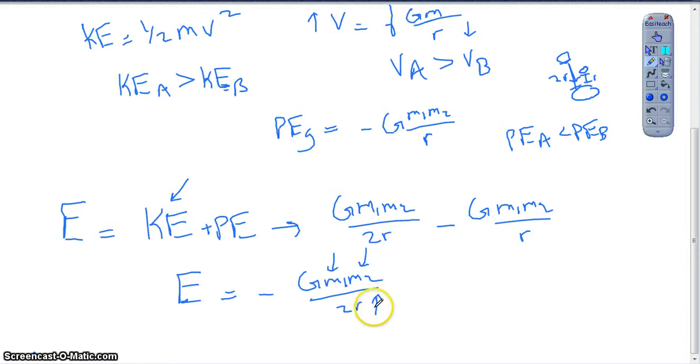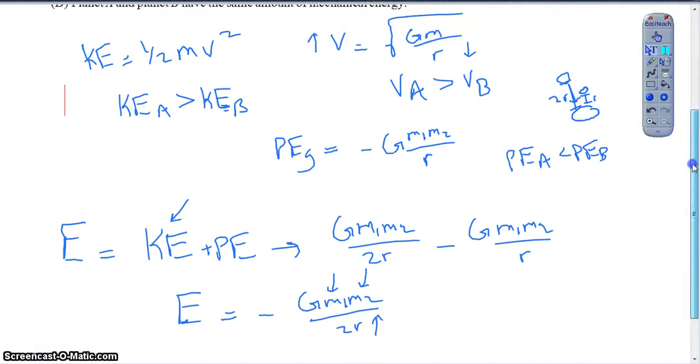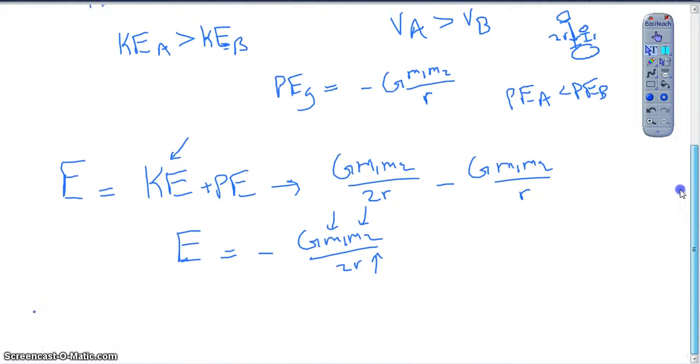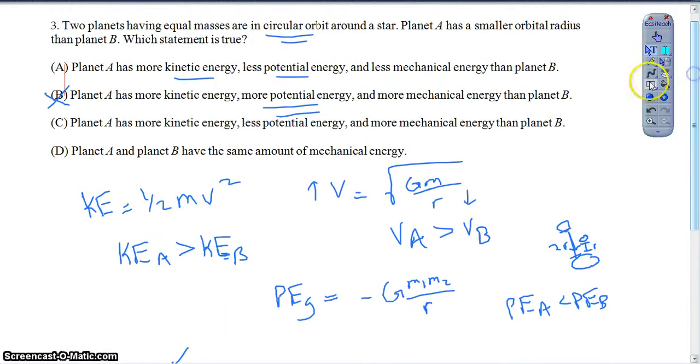So then, since as the radius increases we have more total energy, planet A, which has a smaller radius, is going to have less mechanical energy. So as I look back at my options, that takes me back to option A, right? I have less mechanical energy because I have a more negative total energy. So I actually have less mechanical energy for planet A, which has a smaller radius. So option A is the best option here.